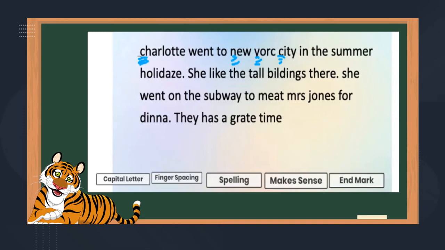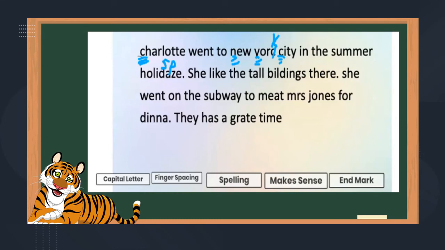Charlotte went to New York. York. This doesn't look right to me. I know we don't put a C on the end of anything. We use a K on the end of a word to say New York City in the summer holidays. Holidays doesn't have a Z in it. It's like a Y. So I'm not sure, but I'm going to check. Maybe I'll use the dictionary or online to figure out how to spell holidays because that's not right. So I'm just going to use the editing mark SP on top to show that I need to spell that correctly. Charlotte went to New York City in the summer holidays.